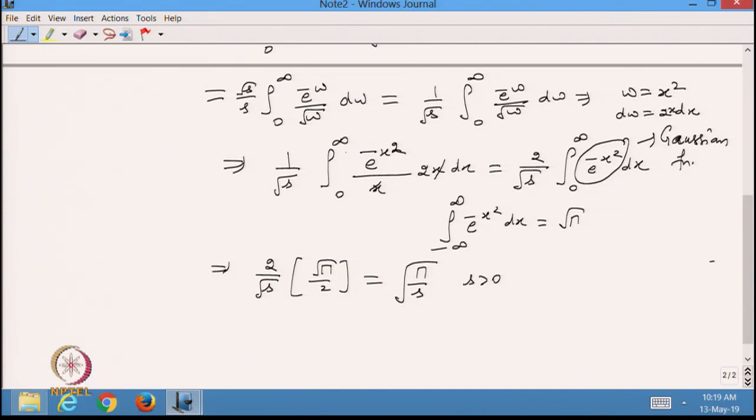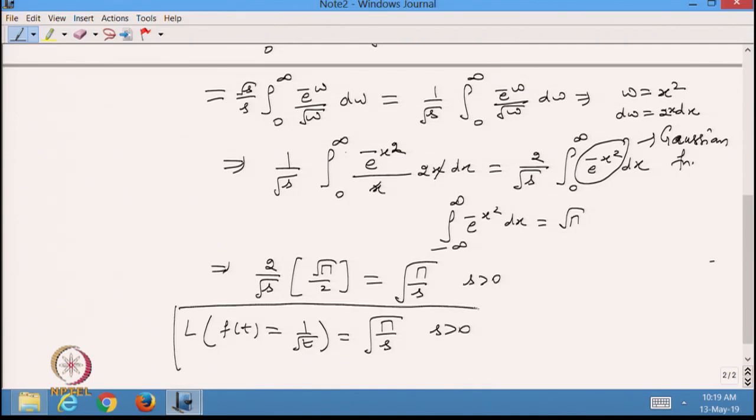So the Laplace transformation of the function f t equal to 1 by under root t is equal to under root of pi over s when s is positive. In this case the Laplace transformation exists for 1 by under root t, because I told you that it depends upon how the function behaves when we multiply with e raised to power minus st near the point t equal to 0. So the Laplace transformation of 1 by under root t is under root pi by under root s when s is positive.